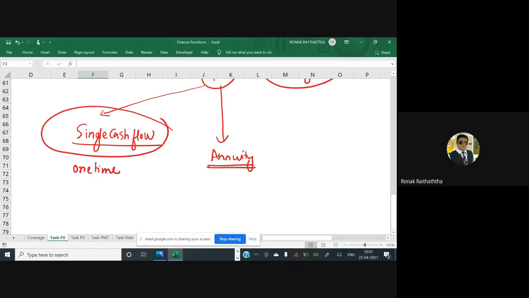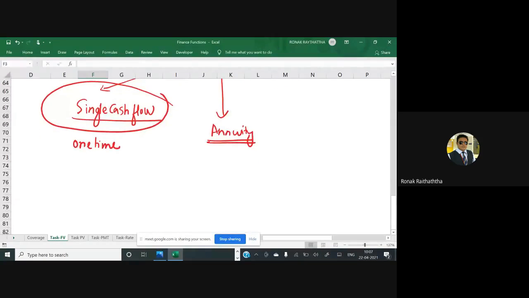Then it can be annuity. Now, when it comes to the annuity, my fellas and fellies, here you do not invest in a lump sum, you invest in installments over a period of time. Say, for example, if you are investing 5,000 rupees on a yearly basis for 10 years, then this is how the timeline looks like. You are investing 5,000 first of all.